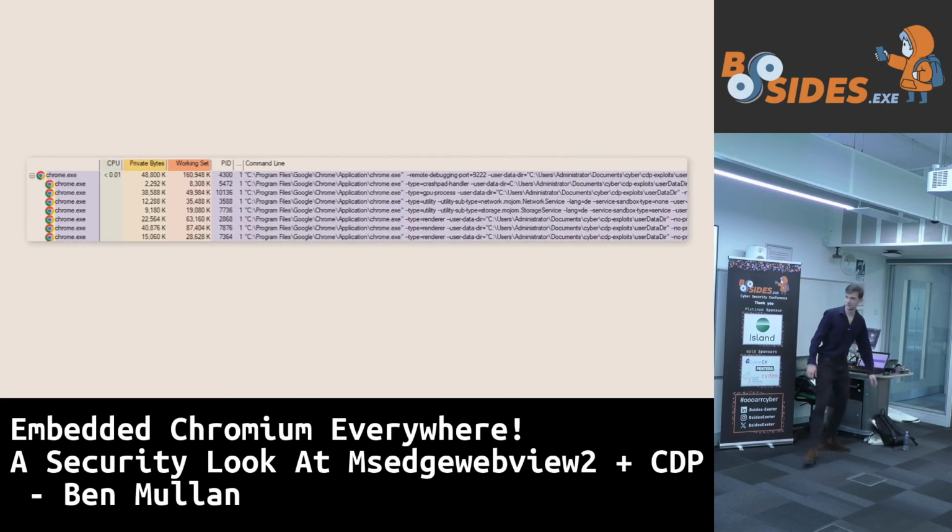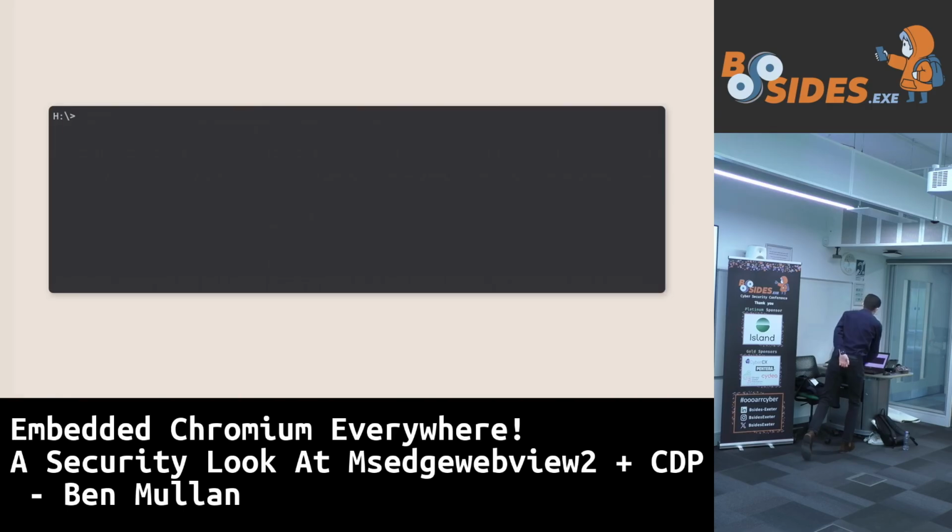When we instantiate a Chromium image, we're going to get a big mummy Chromium process, and the big mummy Chromium process is going to have lots of babies very, very quickly, in a matter of seconds, maybe up to about 30 babies if you've got lots of tabs open. And she's going to give each baby a type equals argument and a user data dir. These are some more command line arguments. But we can see here, the big mummy Chromium process has been given a remote debugging port. Okay, that's very important.